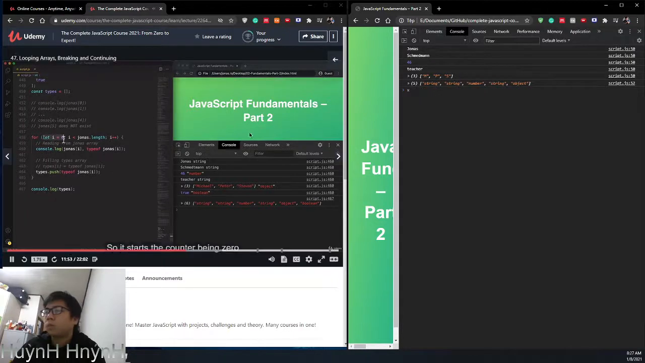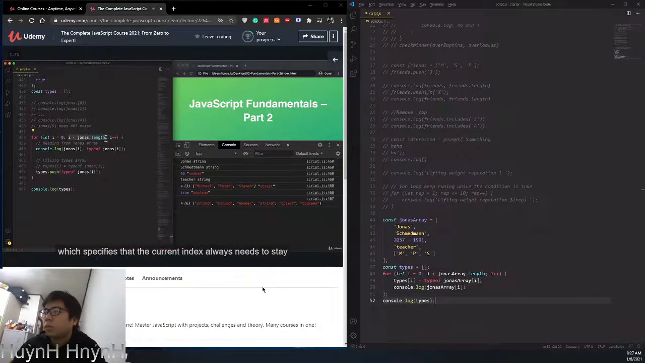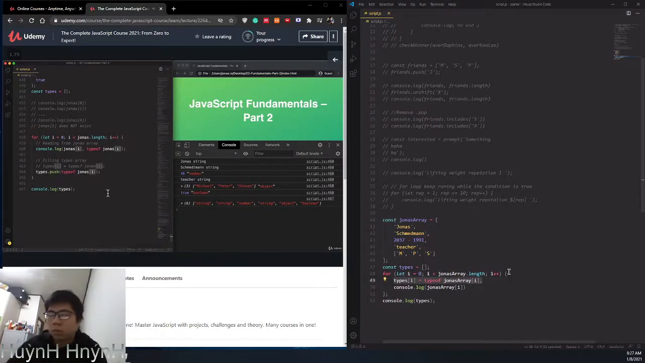So it starts with the counter being 0, because that's the first element of the array. And then this condition here, which specifies that the current index always needs to stay below the length of the array that we're looping through. And then in the loop itself, we always get the current element using the current counter, which is going to go from 0 to the length of the array minus 1, basically.